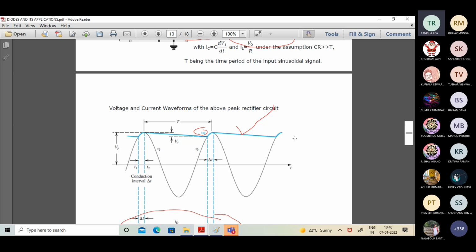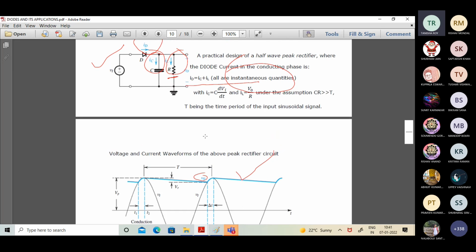The immediate benefit is that the rectified outcome is far better. It's because the DC value will definitely rise compared to the case when the rectified outcome has one entire half cycle. Too much pulsating information is there in the outcome when there is no capacitor. But the amount of pulsating information following the blue line is very little compared to the case when we don't have any capacitor. So the outcome will be a better rectified outcome, giving a much higher value for the DC level.